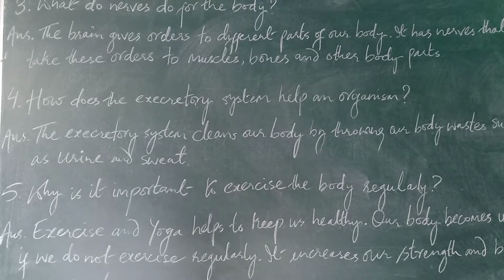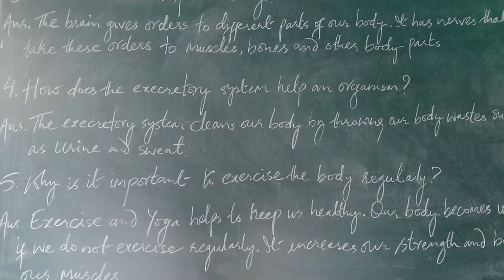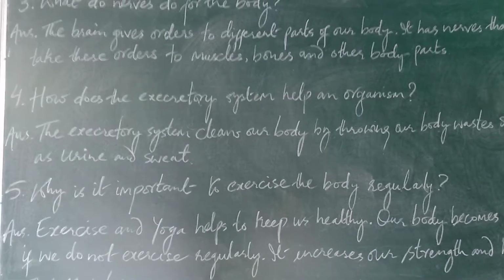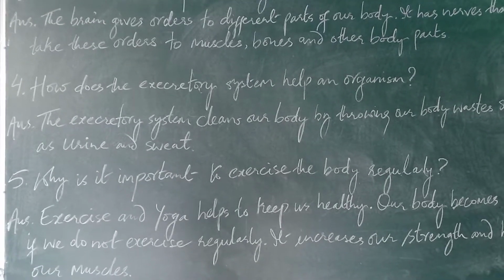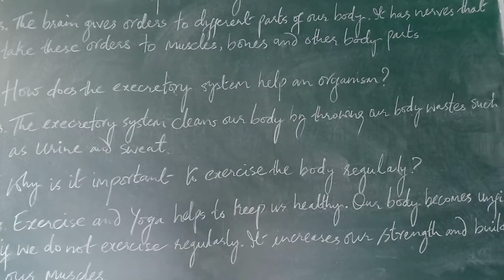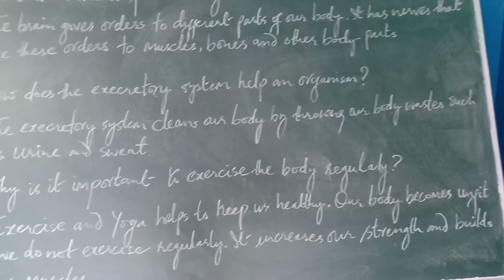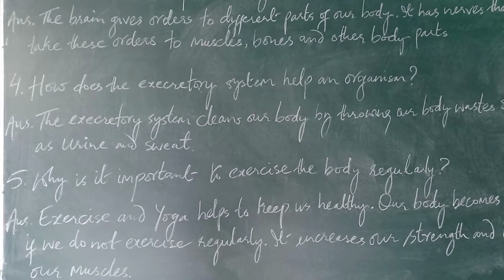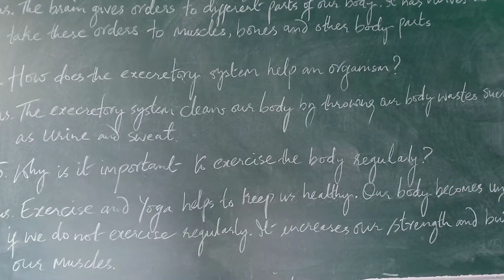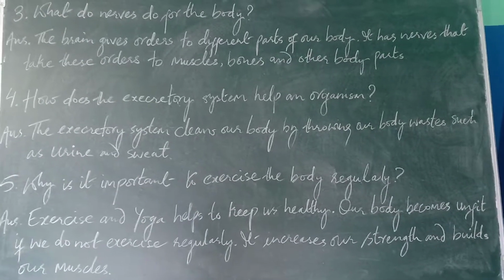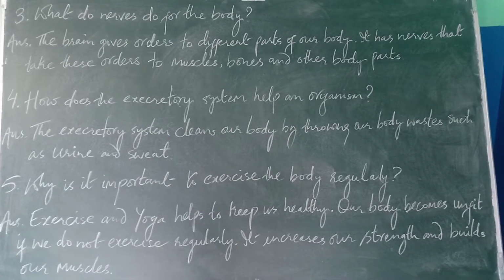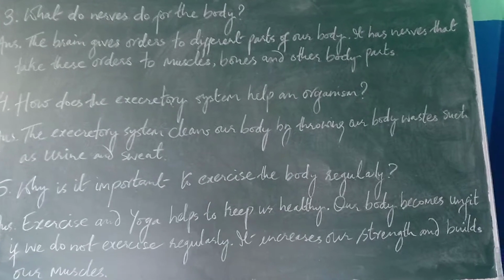Then question number 4, how does the excretory system help an organism? So just write, the excretory system cleans our body by throwing out body waste such as urine and sweat, full stop. Then question number 5, why is it important to exercise the body regularly?